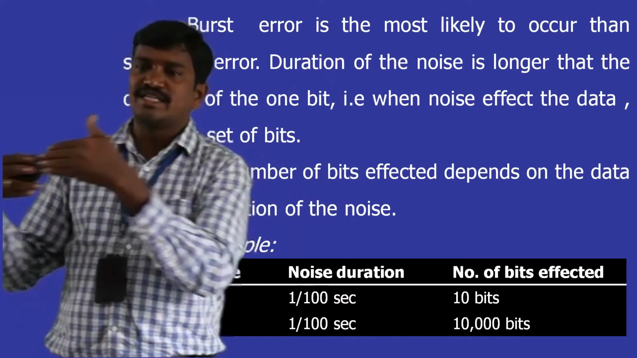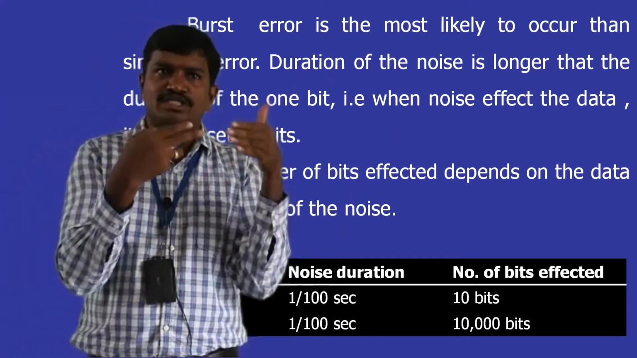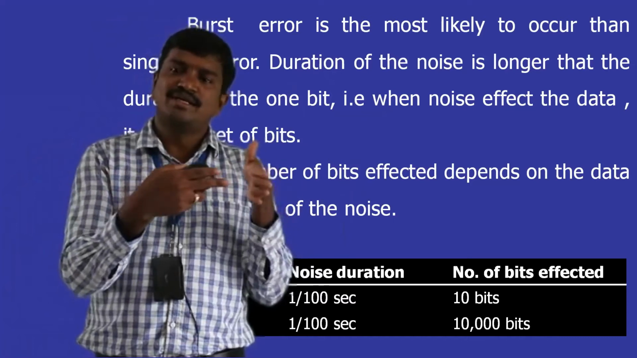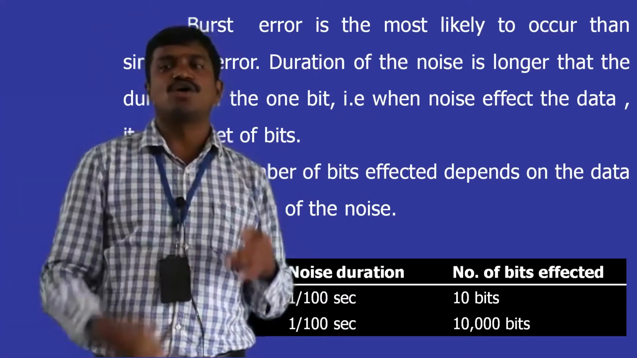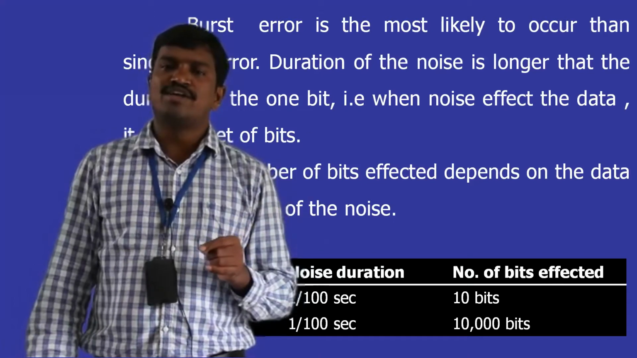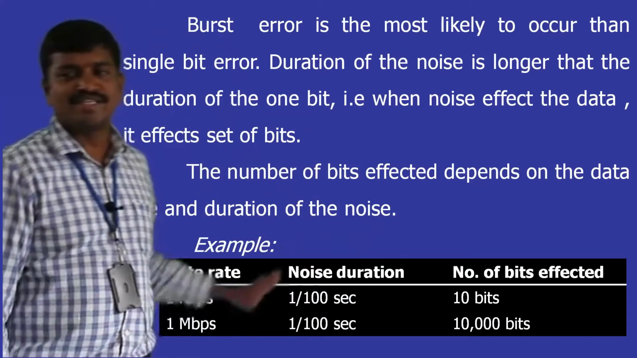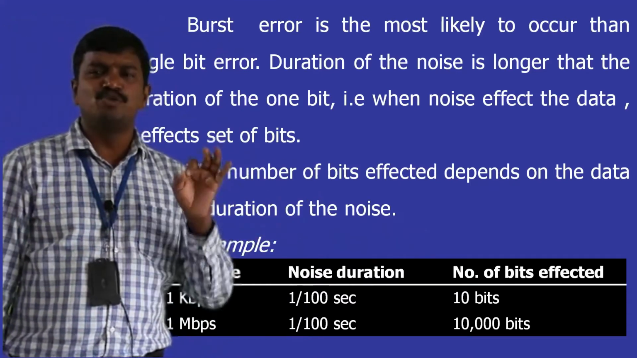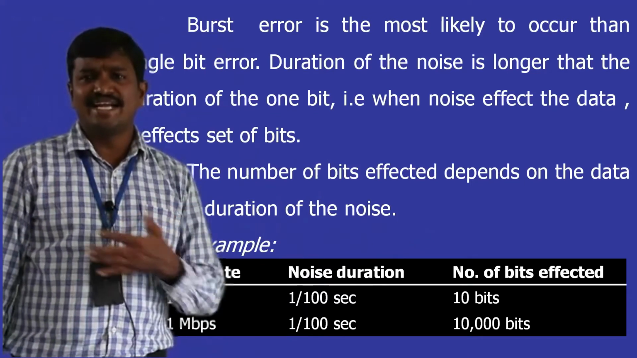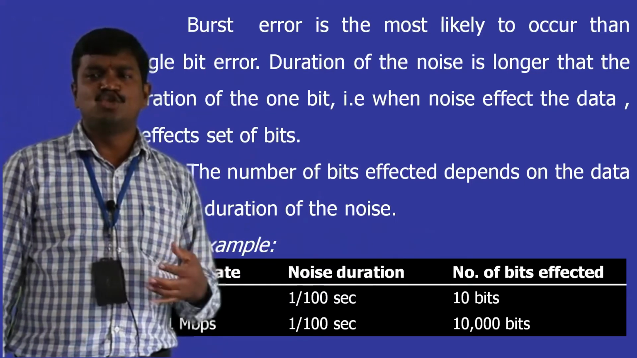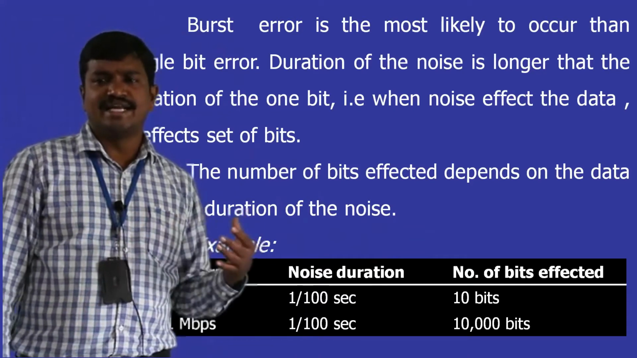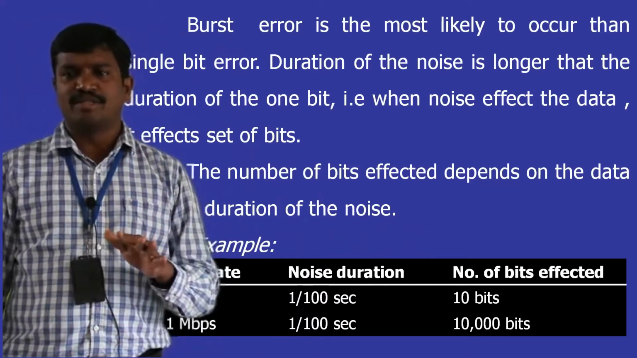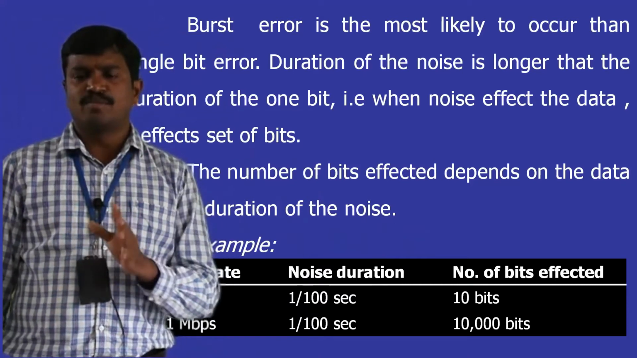If both are traversing at the same speed, then there may be a chance of a single bit error. But if both are not moving at the same speed, then this noise will disturb more than one bit in the data unit. So if you take the previous example, how many bits are affected by this noise purely depends on the data rate of the channel and the noise duration. If these two are varying, the number of bits affected also varies. There is no constant number of bits affected.